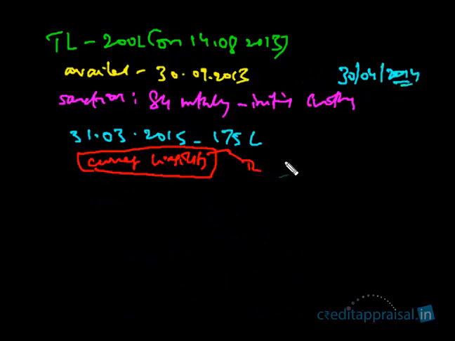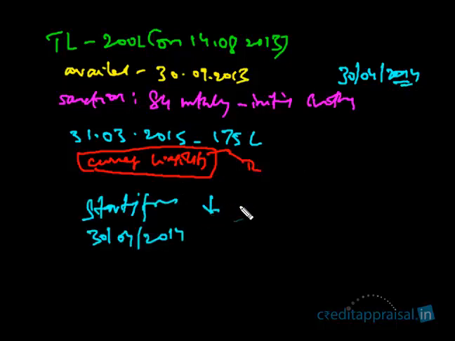Starting from April 30th, every month the outstanding should come down by the installment amount. What is the installment amount? It is 200 lakhs by 84. So in 1 month the outstanding should come down by 200 by 84, in 2 months by 200 by 84 into 2, and in 3 months by 200 by 84 into 3.